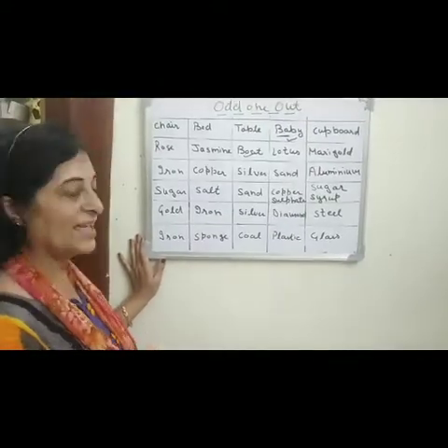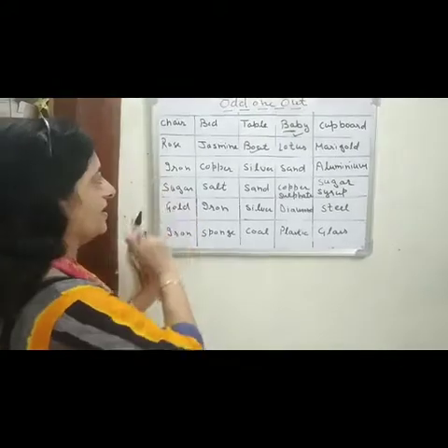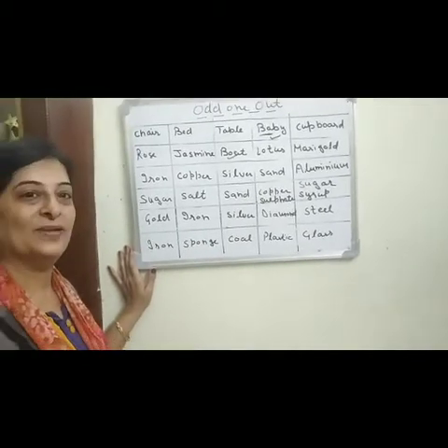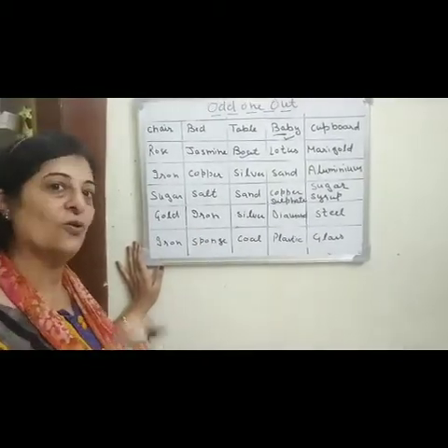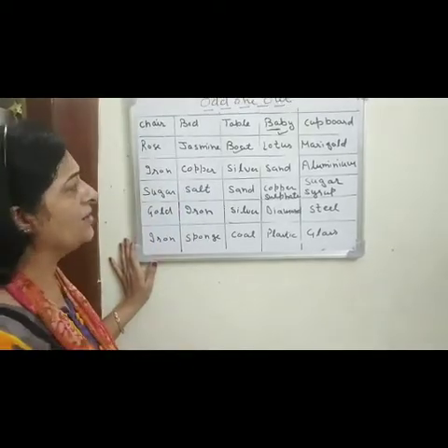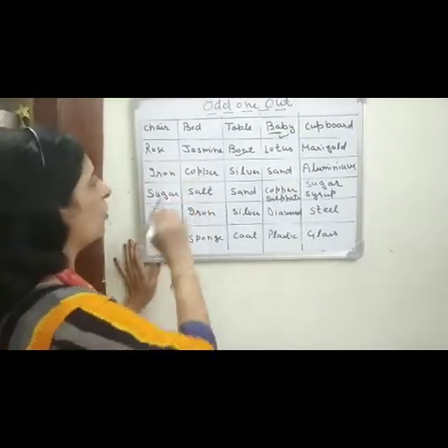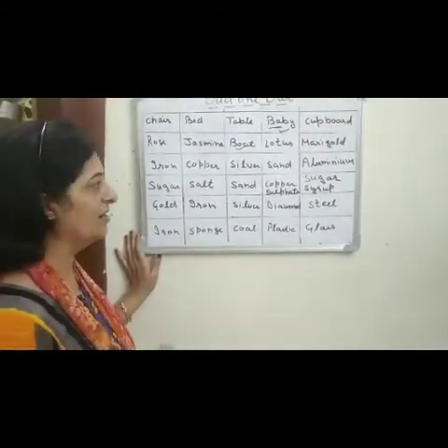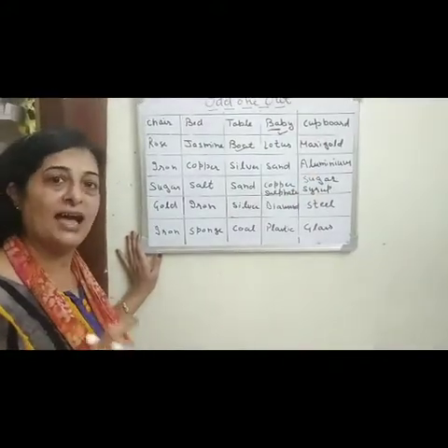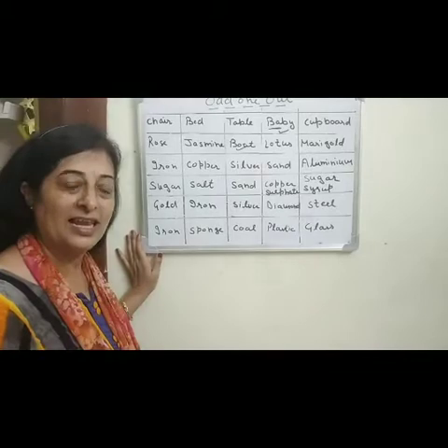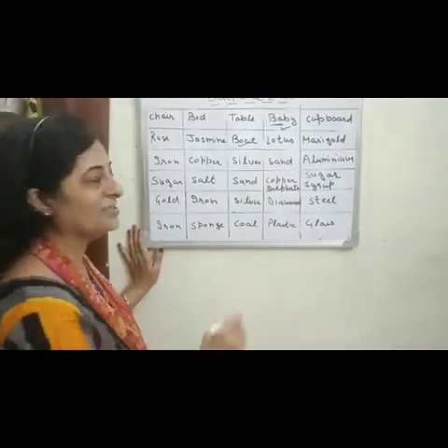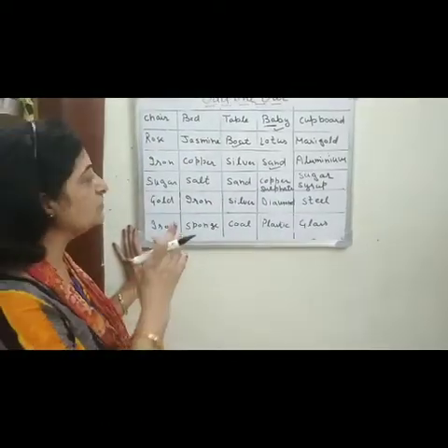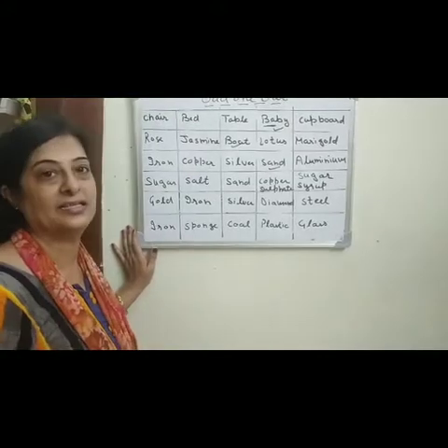Okay. So now the next one is, just see it carefully: iron, copper, silver, sand and aluminium. Okay, can you tell me which is the odd one out? Let us try to find out. Iron is a metal. Copper is a metal. Silver is a metal. Aluminium is a metal. Is sand a metal? No. So which is the odd one out? That is your sand. So you can see now on the basis of different properties we can categorize them. We can separate them.